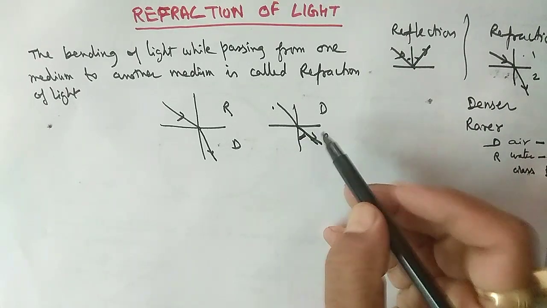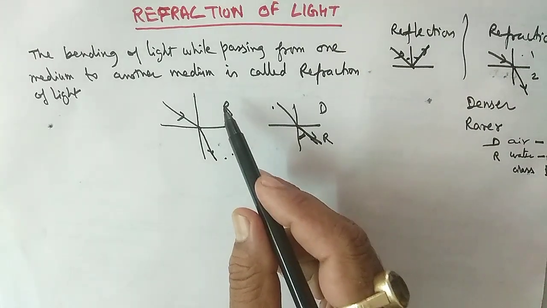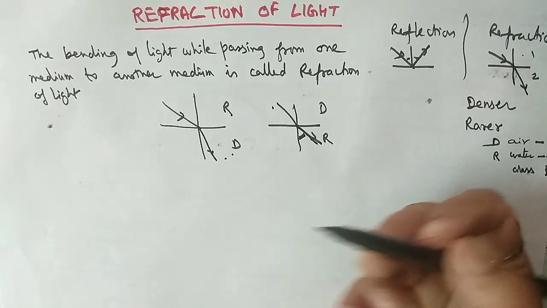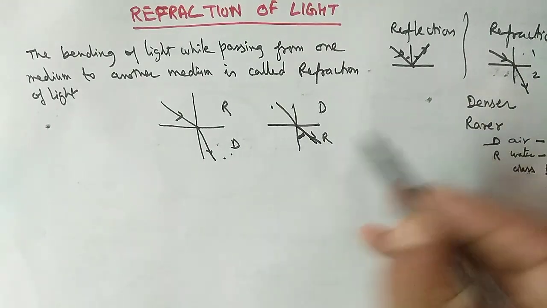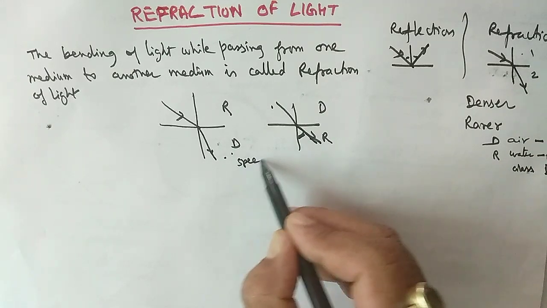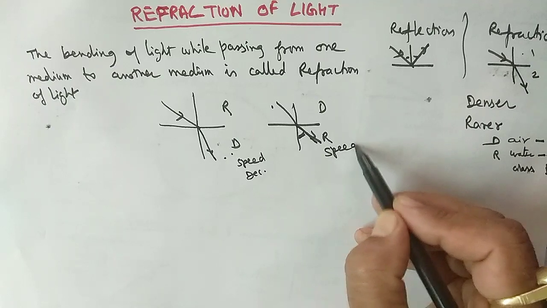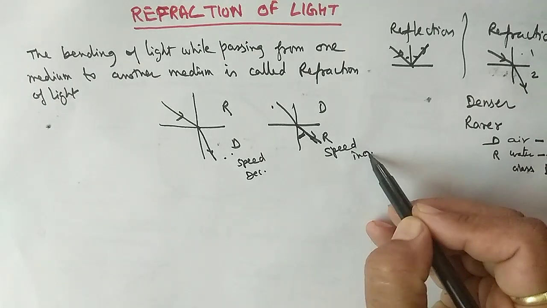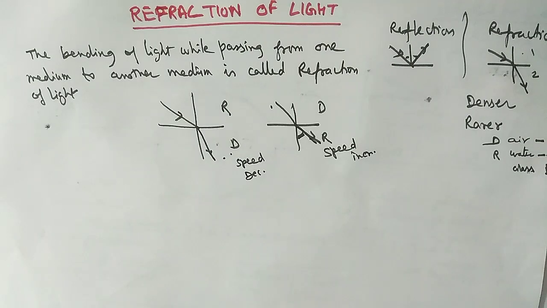It also means the speed decreases when the ray comes from rarer to denser medium, but when the ray comes from denser to rarer, the speed increases. This is the difference between these two types of medium.